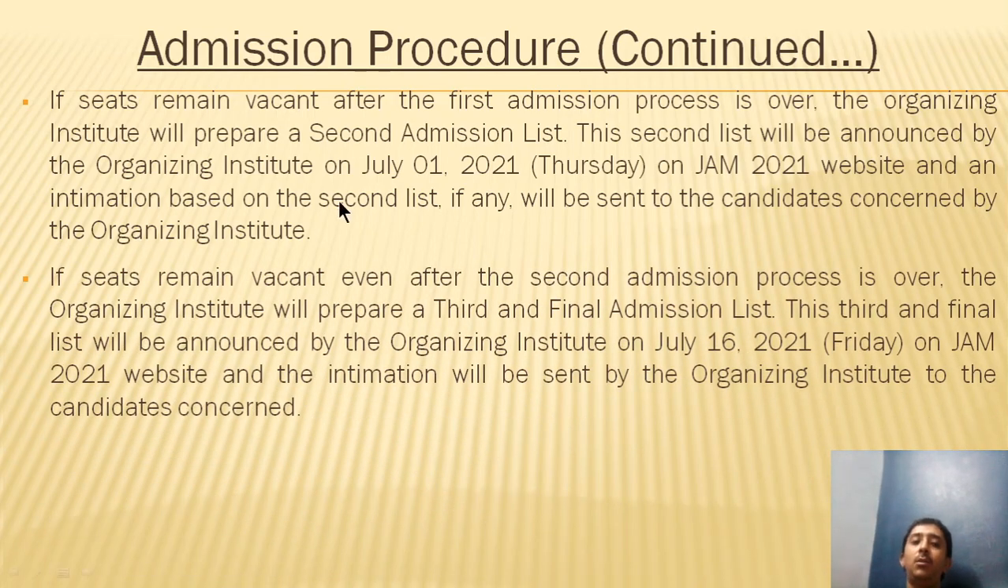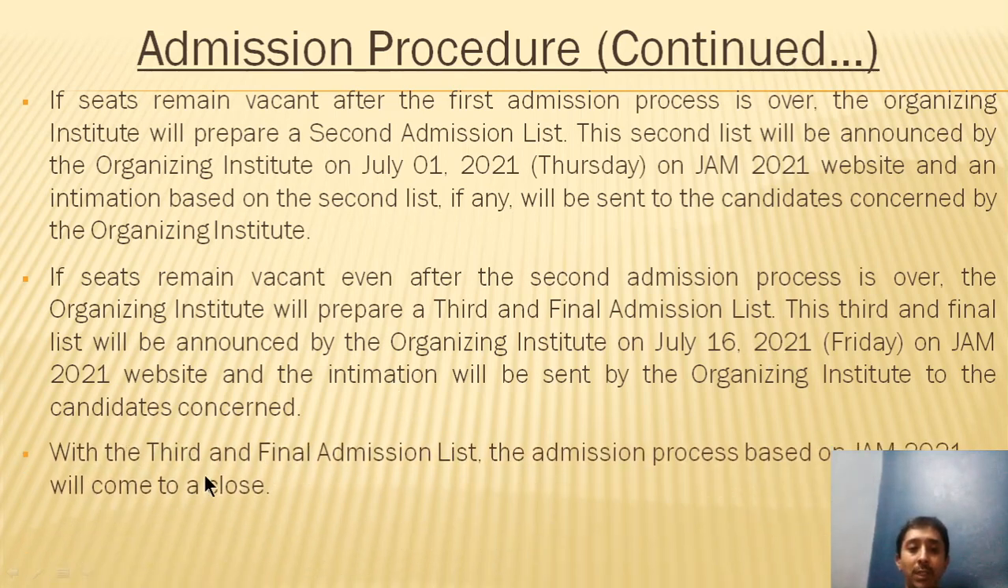Once again, those who are intimated will have to pay a particular fee to block their seats, and after that the admission will take place. If seats still remain vacant even after the second admission process, then the organizing institute will prepare a third and final admission list, and this list is once again going to be announced by the organizing institute on July 16, 2021. And remember, with this third and final admission list, the admission process based on JAM 2021 will come to a close.